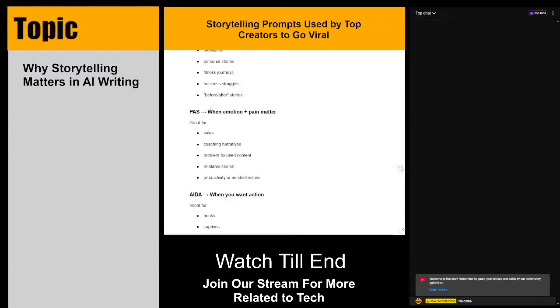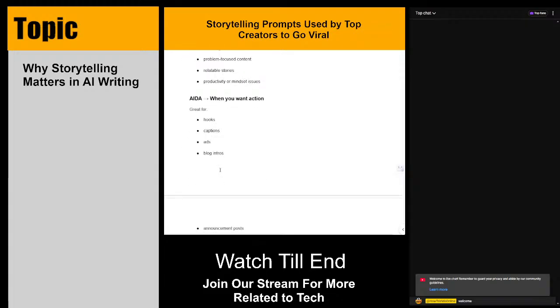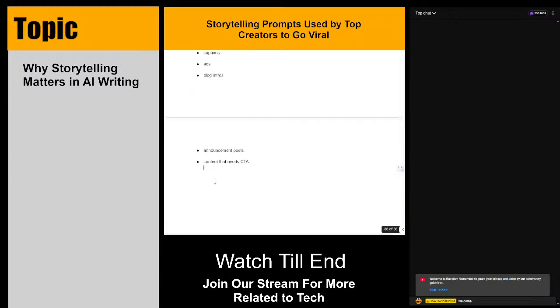So here we have PASS, which defines when emotions and pain matter. It's great for sales, coaching, narratives, problem-solving content or relatable stories, productivity or mindset issues. If we talk about AIDA, when you want action, you can use AIDA. It's great for hooks, captions, ads, blog intros, announcement posts, and content that needs a CTA.